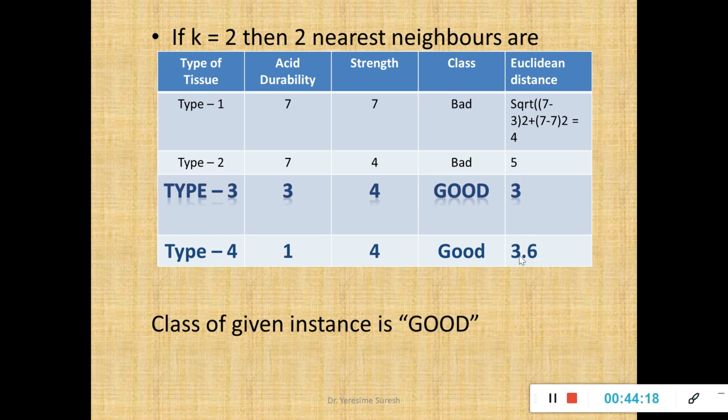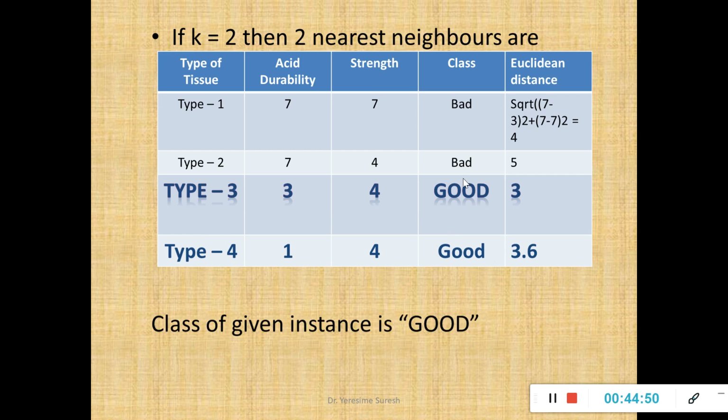So I repeat, the value 3.6 is closer to 3 when compared to 4 and 5. So the next nearest neighbor is 3.6, not 4 or 5, because the distance from 3 to 4 or 3 to 5 is more. So the next nearest neighbor when I take k as 2 is 3.6, which is type of tissue 4. And what is the class label for type of tissue 4? It is good.